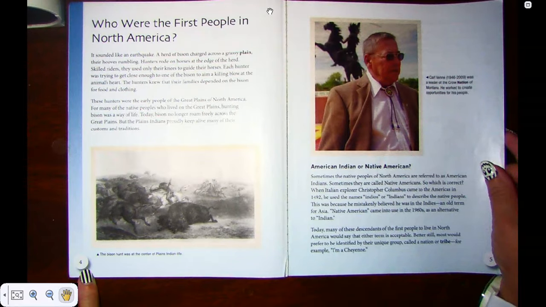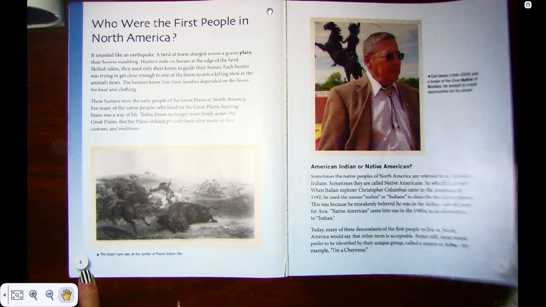An old term for Asia. Native American came into use in the 1960s as an alternative to Indian. Today, many of these descendants of the first people who lived in North America would say that either term is acceptable. Better still, most would prefer to be identified by their unique group, called a nation or a tribe. For example, I am a Cheyenne.